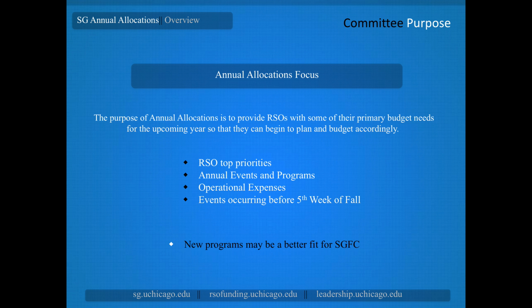Annual allocations provides RSOs with some of their primary budget needs for the upcoming year. Those generally include your top priorities and annual events or programs, as well as operational expenses and funding for events occurring before the 5th week of fall when SGFC begins meeting. If you have new programs that you're going to try out next year, it might be a better fit to go to SGFC once you're a little closer to the program date and know what the costs and needs are going to be. It's hard at this stage to plan for a new program, but for your big traditions, top priorities, and annual programs, it's usually pretty easy to look back at your history and come up with a plan for next year at this point.